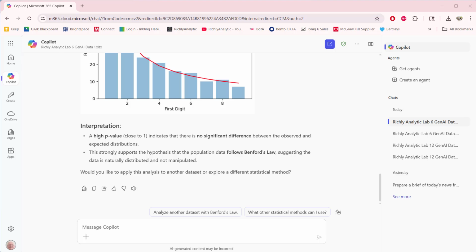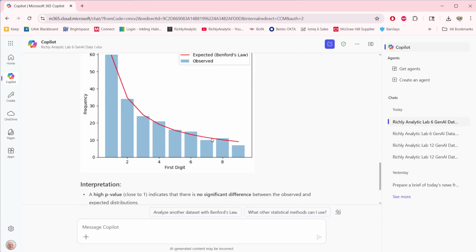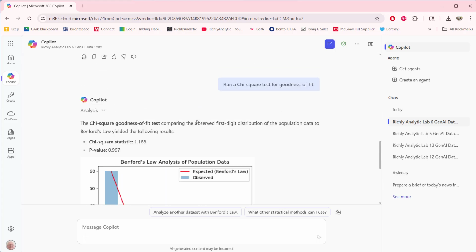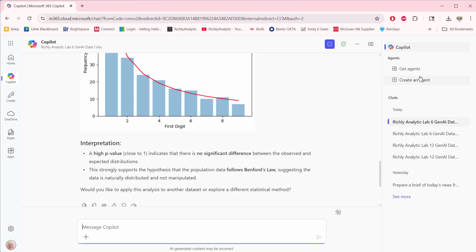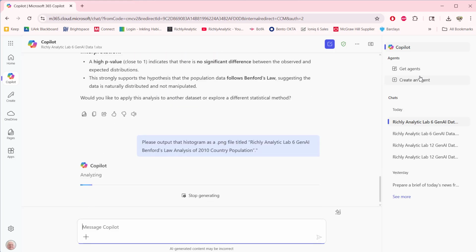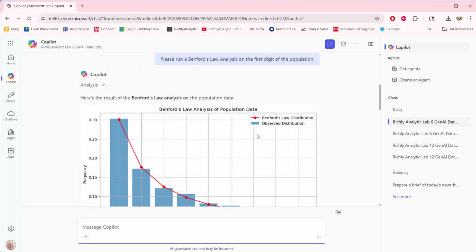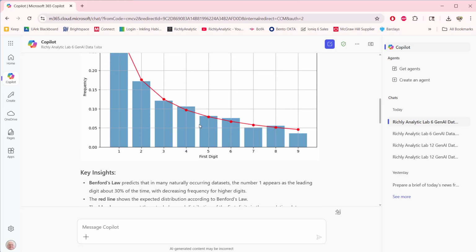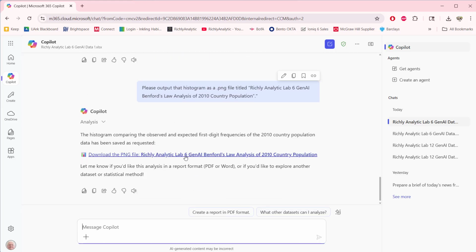Now we're going to ask it to go ahead and output that file, so that we can save it. We could also click on this, and sometimes it will let you just download it directly. It isn't looking like it's going to happen this time, so we're going to ask it to output that final histogram as a PNG file. Now I was going to look up at this one and see if this one would let us download, but it doesn't look like it wants us to do that either. So here it gave us this file, and here's the PNG file.